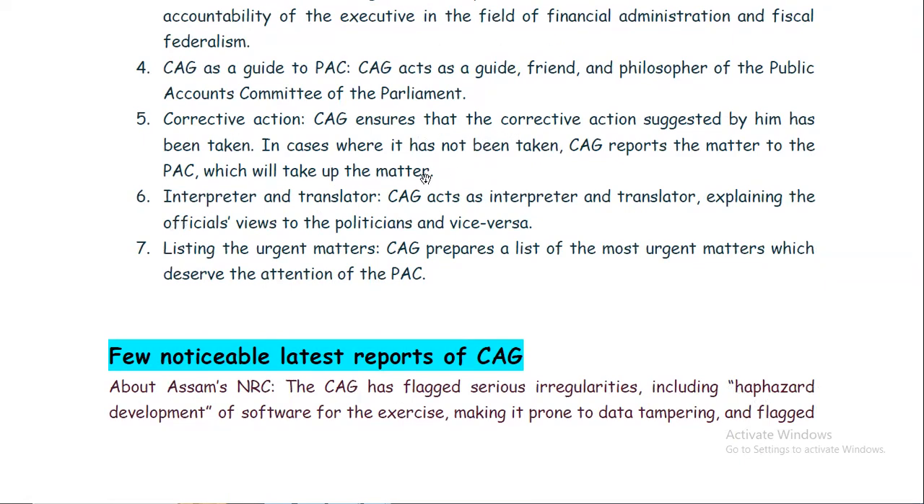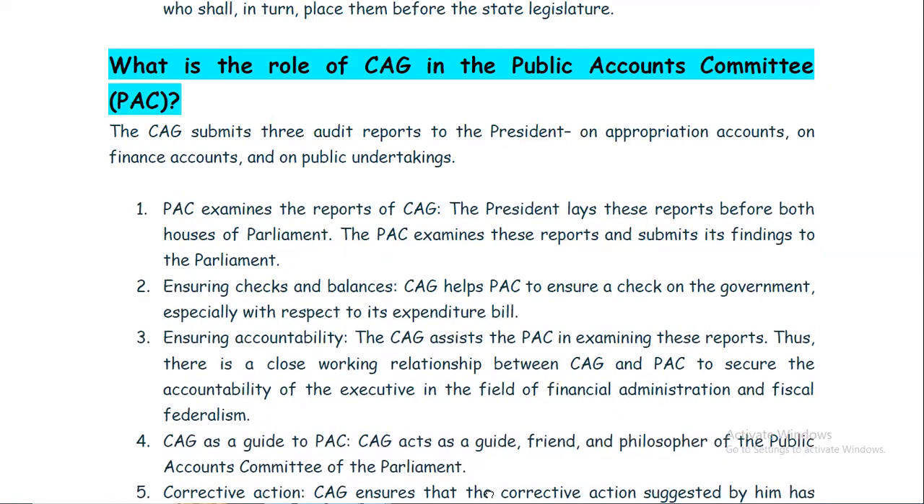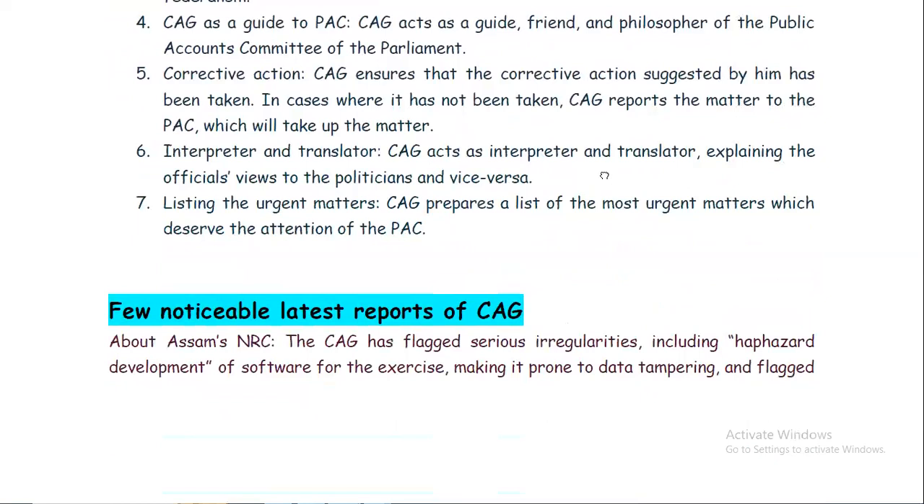Then corrective actions. CAG ensures that the corrective action suggested by him has taken place. And in cases where it has not been taken, what will CAG do? CAG reports this matter to the PAC, and PAC will take up the matter. Then interpreter and translator. Yes, CAG also acts as interpreter and translator, explaining the official's views to the politician and vice versa. Then listing the urgent matters. CAG prepares a list of the most urgent matters which deserve the attention of the Public Accounts Committee. These are the tasks, or you can say the role, of CAG in the PAC, Public Accounts Committee.